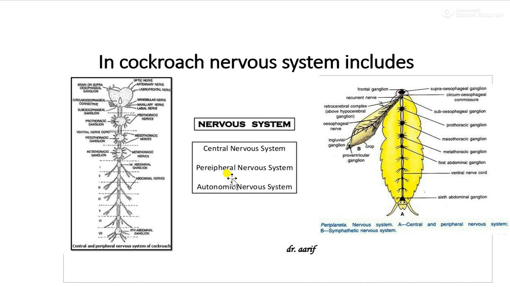Now we see the next type of nervous system, that is the peripheral nervous system. What is the peripheral nervous system? The peripheral nervous system includes the nerves which arise from the CNS, of course. All these nerves arise from the CNS and supply the different parts of the body.